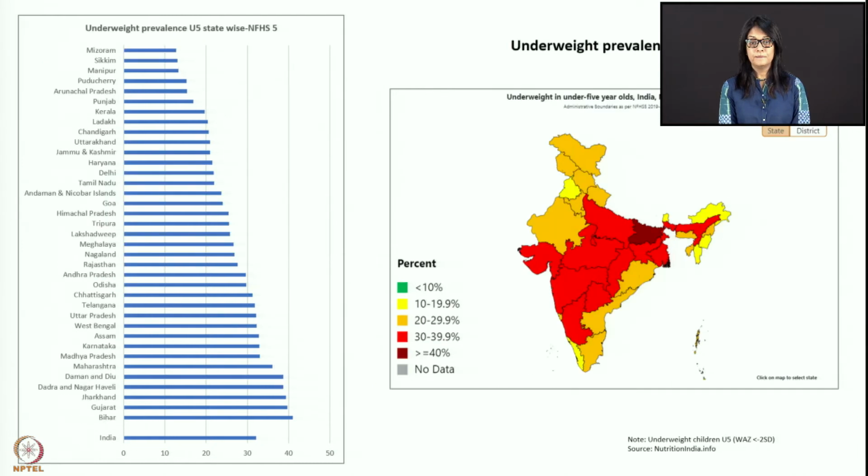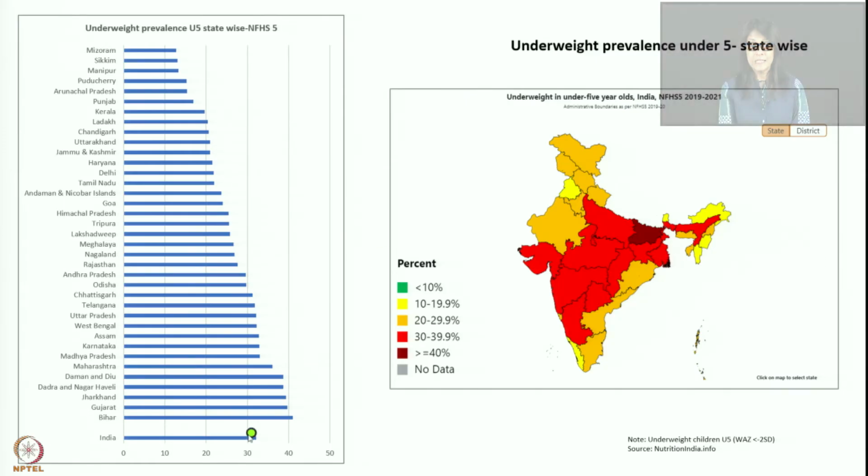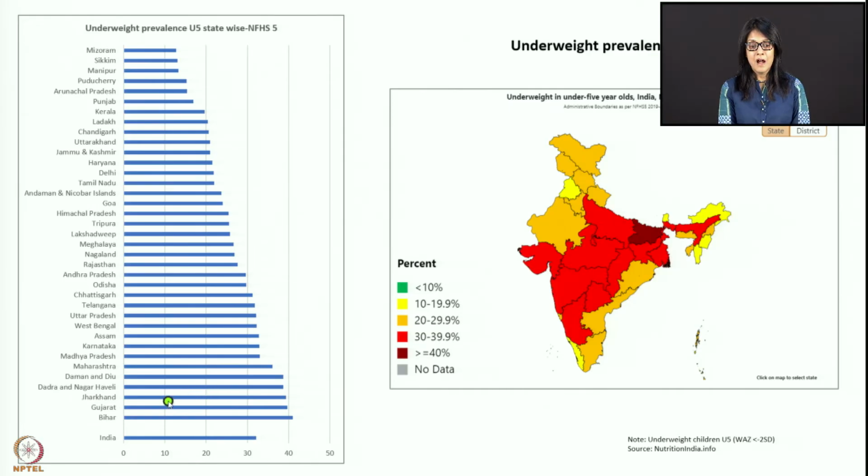Let's talk about underweight. Average underweight in India is about 32%. But if you look at all the states, again pretty much the same states that I mentioned for stunting: Bihar, Gujarat, Jharkhand, Dadra Nagar Haveli, Daman Diu, Maharashtra. Many states are not doing good compared to India. Of course, India by itself is not doing well. When you have 32% underweight, that's pretty significantly high actually.